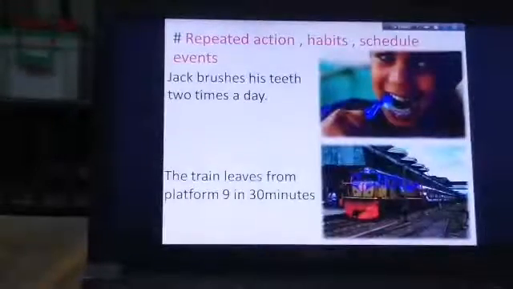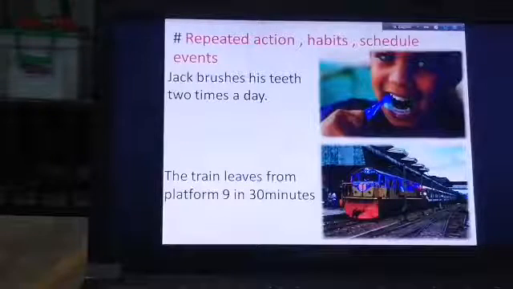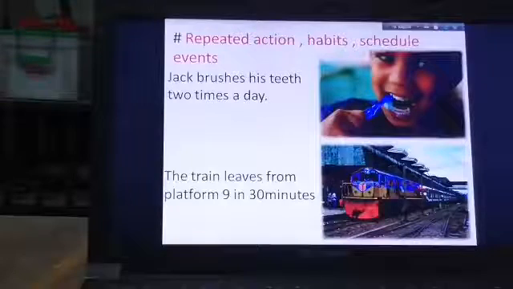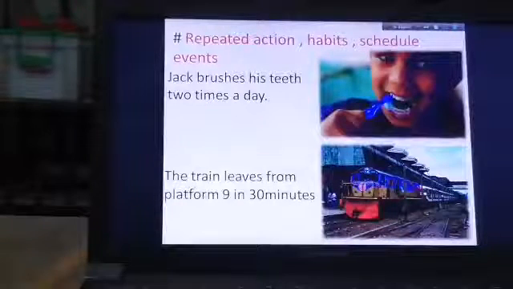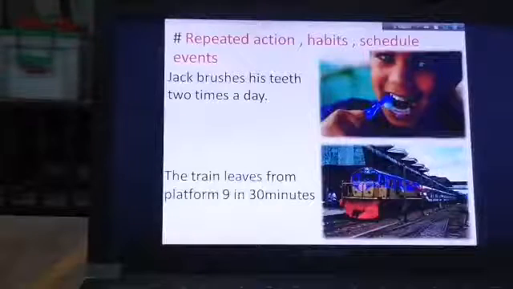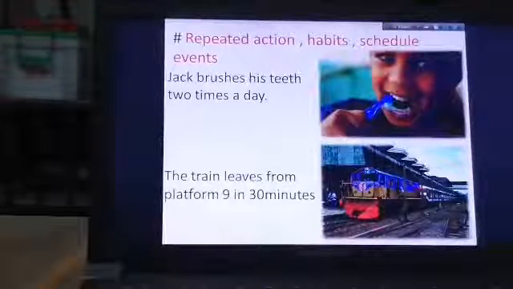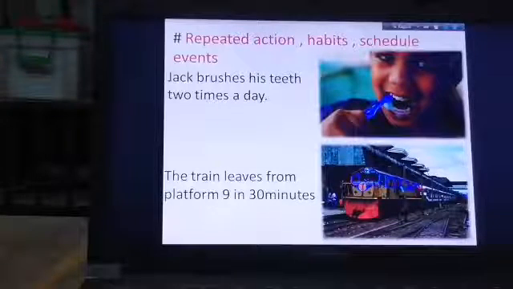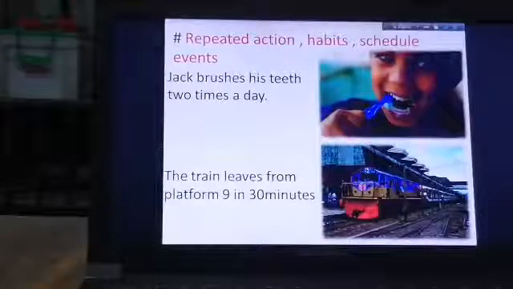Repeated action, habits, scheduled events. Okay, Jack brushes his teeth two times a day. It is a habit to all of us. So in this case, we must use simple present tense. The train leaves from platform 9 in 30 minutes. It is a scheduled event. So for repeated action, habits, and scheduled events, we must use simple present tense.